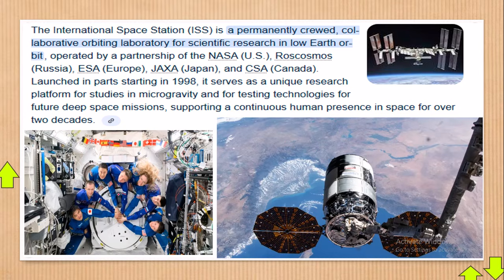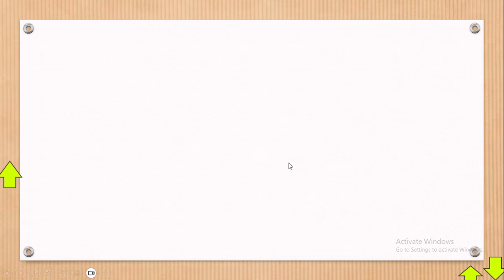So I think you've seen the difference. It supports human life, human presence, while the Hubble Space Telescope doesn't really do that. Now, Hubble is the name of a scientist who invented that telescope. So let's get this into details.